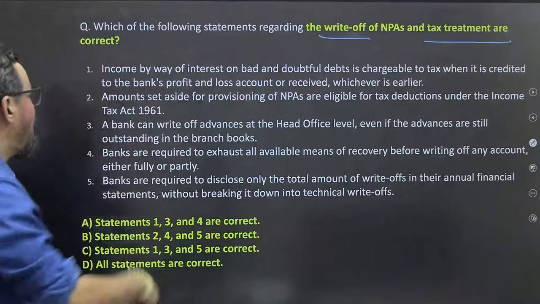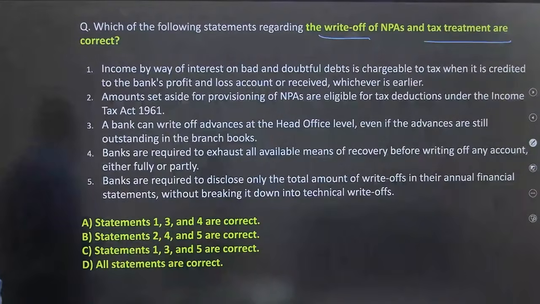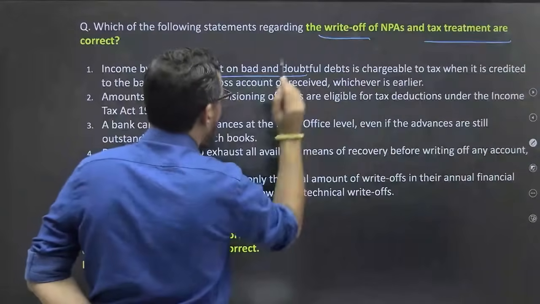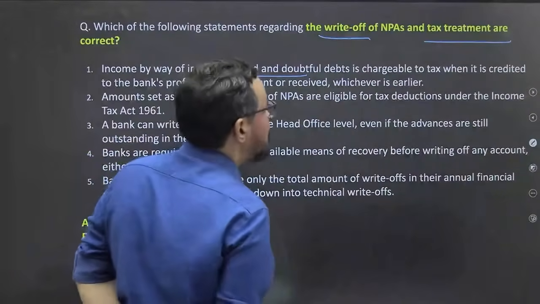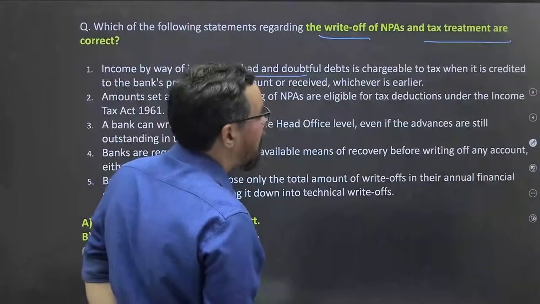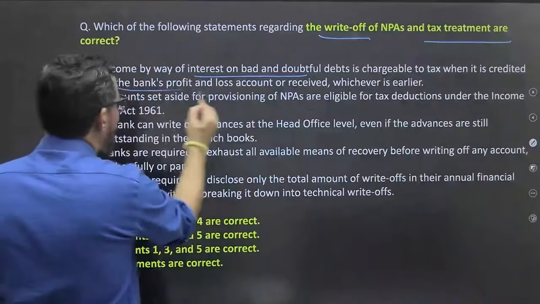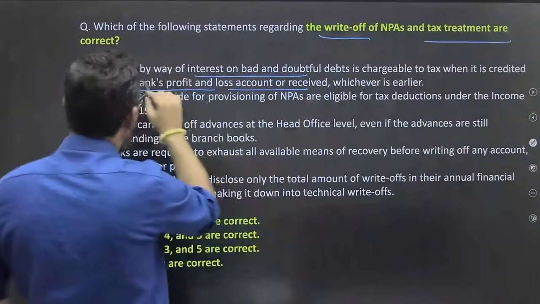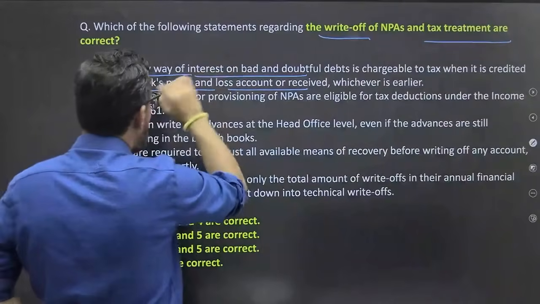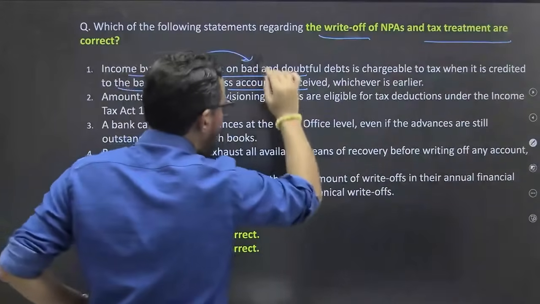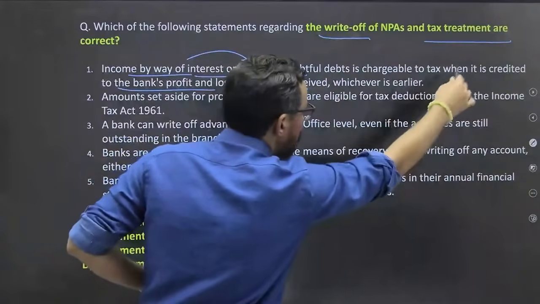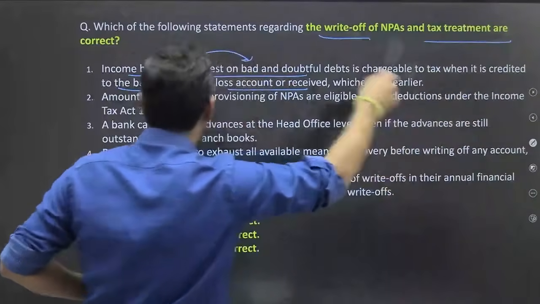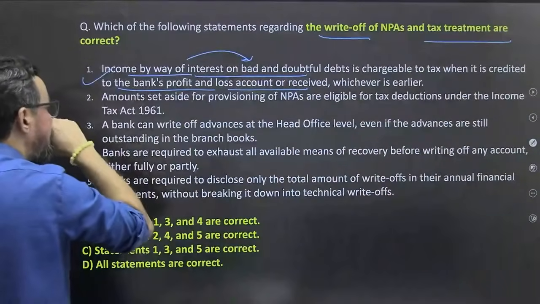चलो so आपका first statement, ठीक है. Income by way of interest on bad and doubtful debt is chargeable to tax when it is credited to bank profit and loss or received, whichever is earlier. बिल्कुल सही आपका, ठीक है.